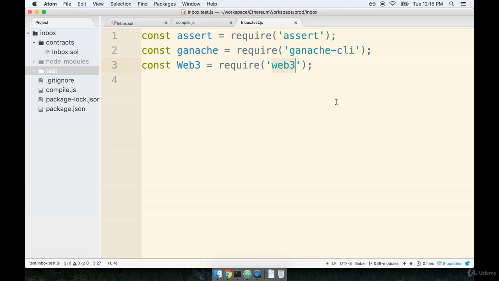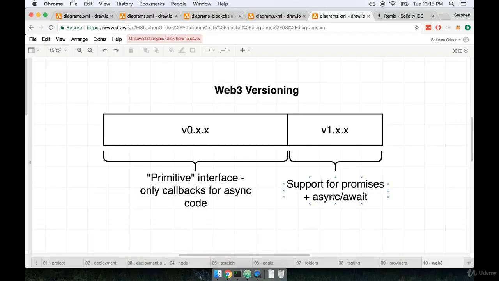So this is just a little tip, something I hope is going to save you some pain. Here's what's up. I want you to be aware of versioning issues around Web3. In the Ethereum world right now, Web3 is used as the absolute end-all solution for communicating between a JavaScript app and the Ethereum network. Remember, several times we've said that Web3 is kind of like our portal into the Ethereum world. It's how we get programmatic access to an Ethereum network.